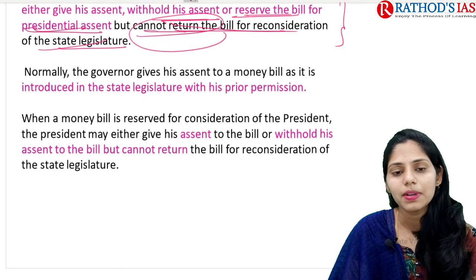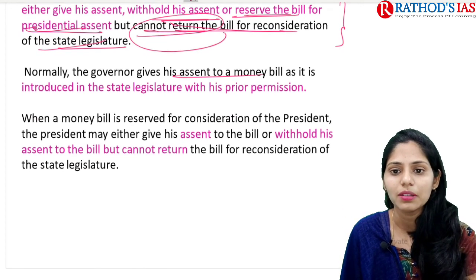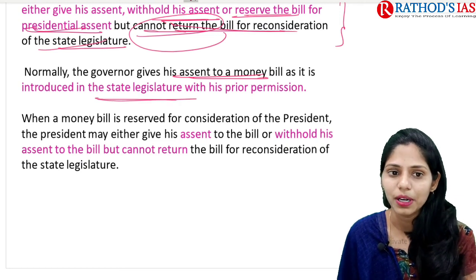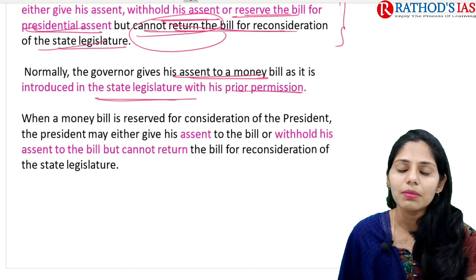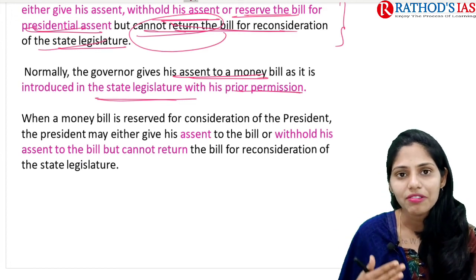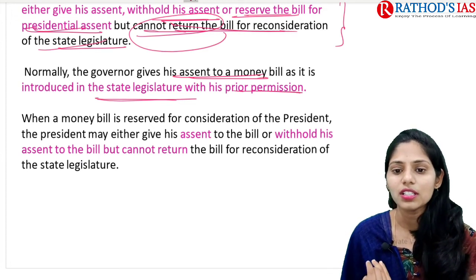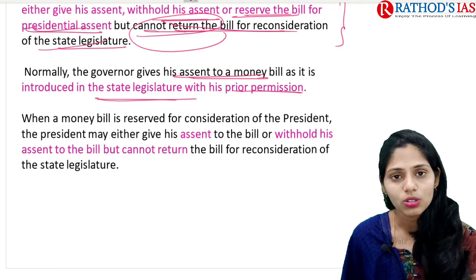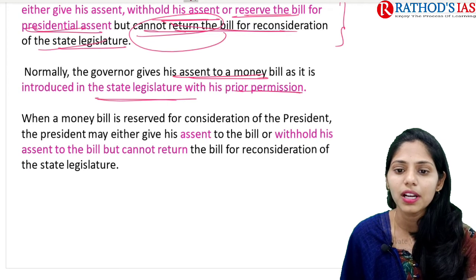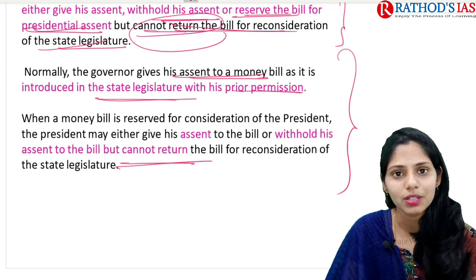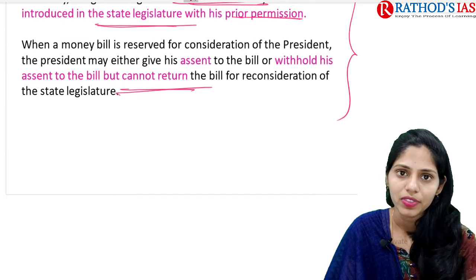Normally with money bills, the governor gives his assent as the bill is introduced in the state legislature with his prior permission. Whenever a money bill is reserved for the consideration of the president, the president also has some choices. He can give assent to the bill or he can withhold his assent, and also he cannot return the bill for reconsideration. So these are some important points that you should remember regarding the money bill.